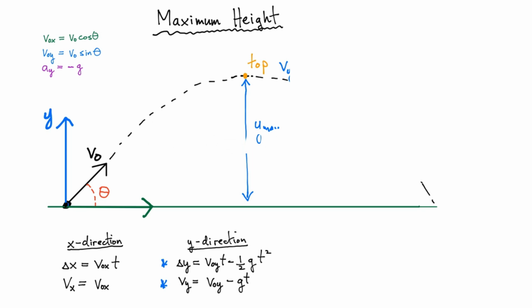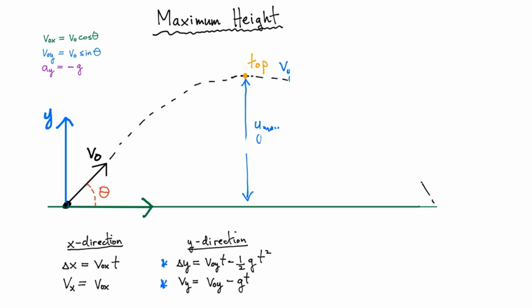So I have two expressions here. I have one that gives me my displacement, and I have another one now that I can use to figure out which time I should actually substitute into equation 1. So by solving equation 2, we get the time to go to the top. I'm just going to isolate the time and solve this equation. I'm going to get V0 sine of theta divided by little g.